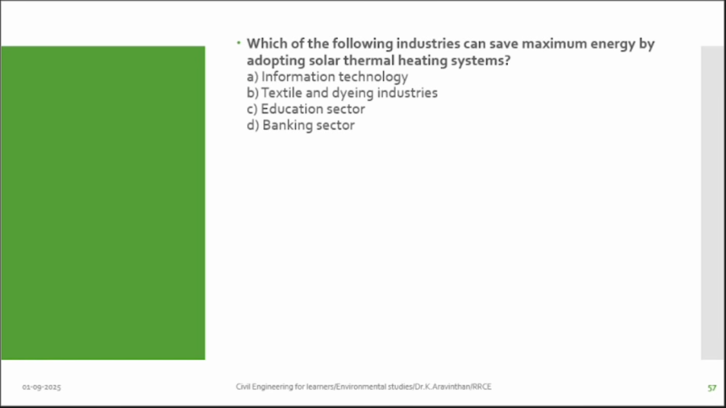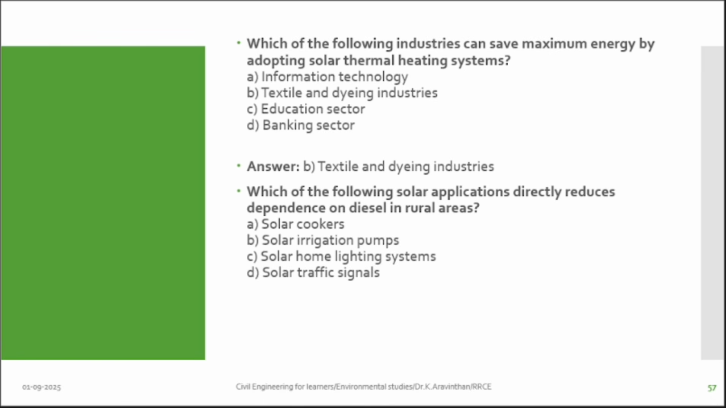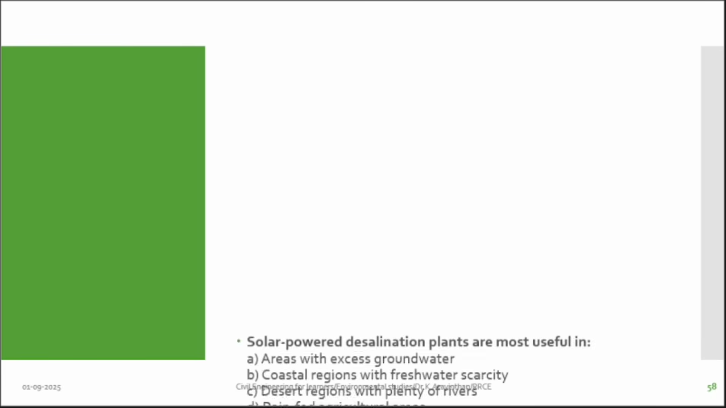Next thing. Which of the following industries can save maximum energy by adopting a solar thermal heating system? Which industry needs heat? Textile and dyeing industries. They heat, then they only dye. That is why these industries can get benefit. Which of the following solar appliances directly reduces dependence on diesel? I don't want diesel at all in the village. Which technology? Solar irrigation pumps. You can get rid of diesel.